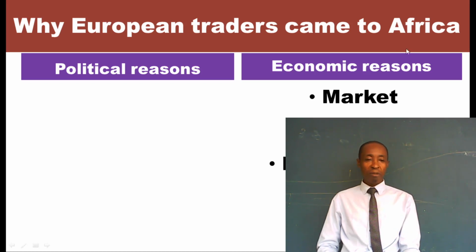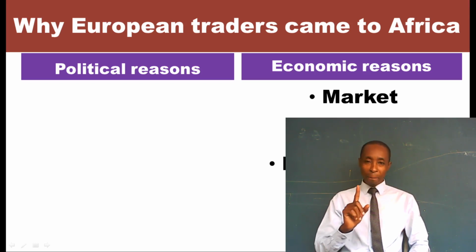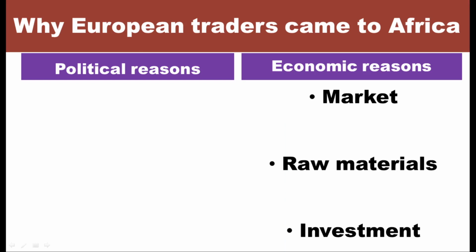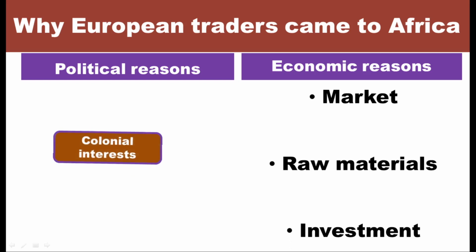So they came for those basic economic aspects. One is market, two was raw materials, and three is investment. So they came basically for those as economic issues. What are the political issues discussed here? They all revolve around colonial interests. The issues we want to discuss on the political wing are the colonial issues.